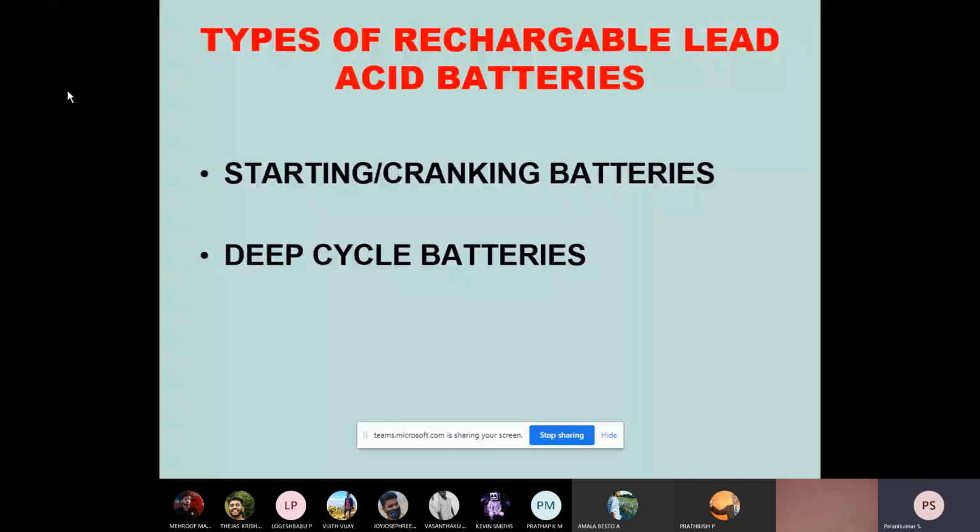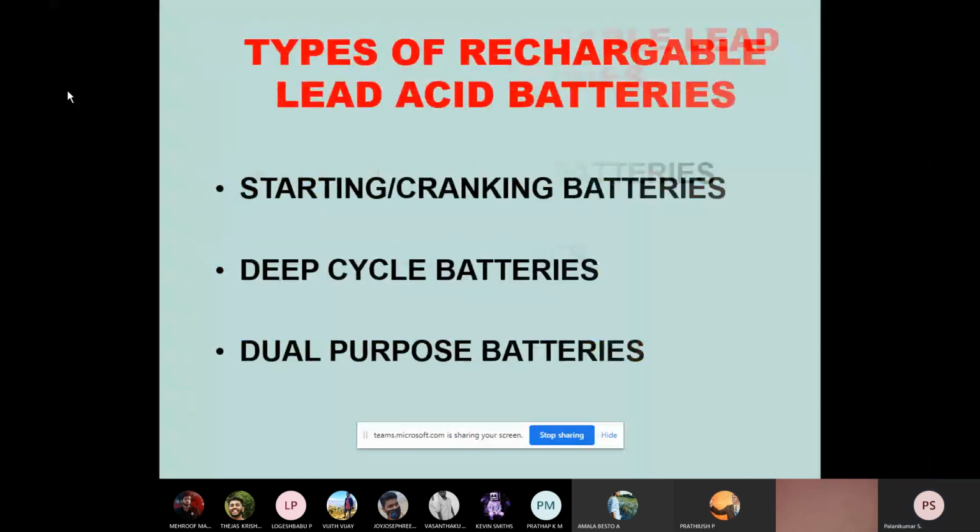So that is the reason why this type of lead acid battery is called a deep cycle battery. Deep cycle: a huge amount of discharge can happen, so that has to be facilitated. In a particular cycle, a huge amount of current is taken. From the next cycle onwards, the current may be a normal one. So from standstill to starting, it is required.